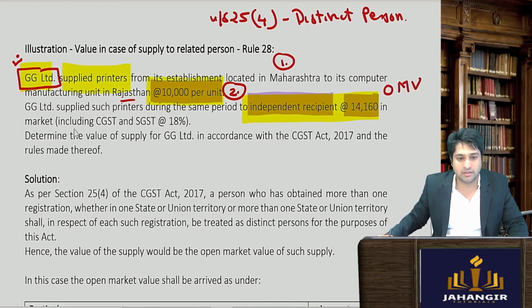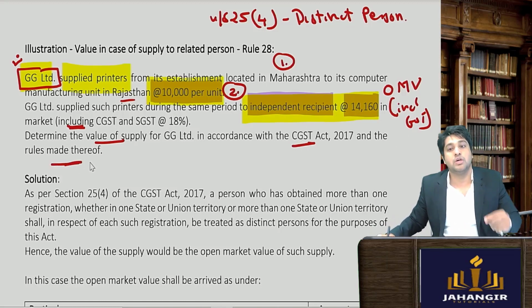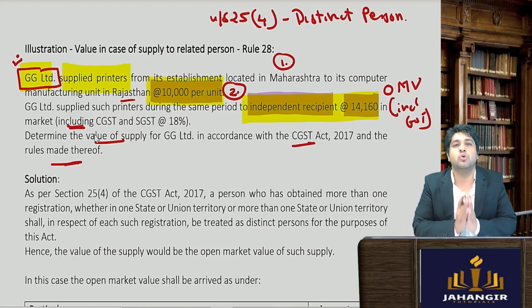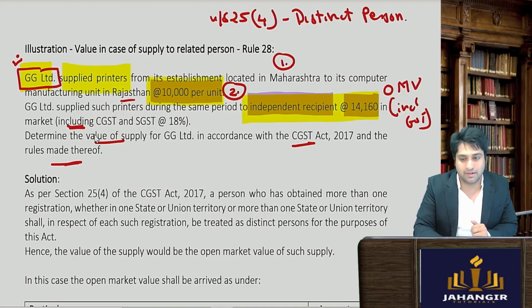अब आगे बढ़ते हैं. दिस अमाउंट इंक्लूड्स CGST. सो दिस इज द इनवॉइस वैल्यू. इट इंक्लूड्स GST. Determine the value of supply in accordance with the CGST rules and the rules made thereof. So very first thing, rule number 28 बोलता है कि go as per open market value. So we will go as per open market value and we will see.